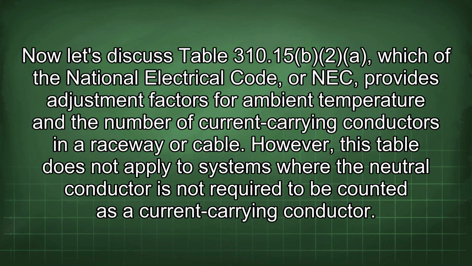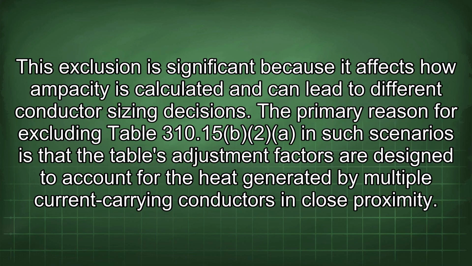Now let's discuss Table 310.15(B)(2) of the National Electrical Code, or NEC, which provides adjustment factors for ambient temperature and the number of current-carrying conductors in a raceway or cable. However, this table does not apply to systems where the neutral conductor is not required to be counted as a current-carrying conductor. This exclusion is significant because it affects how ampacity is calculated and can lead to different conductor sizing decisions.